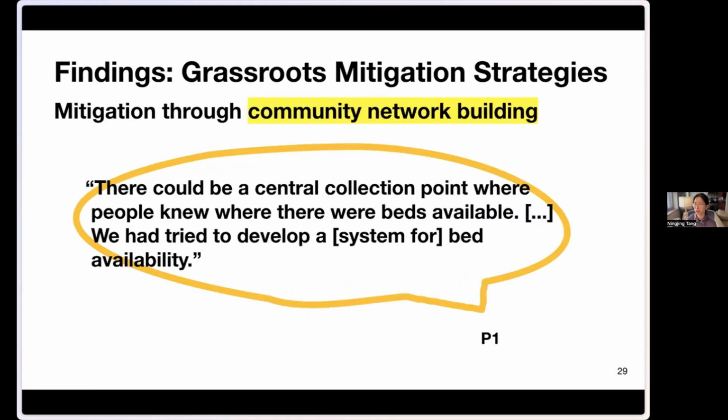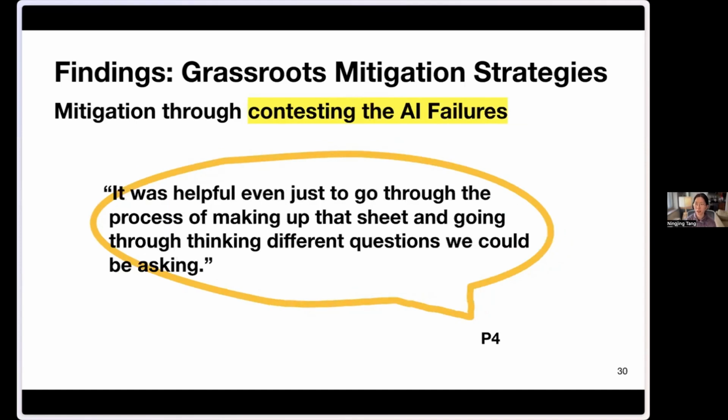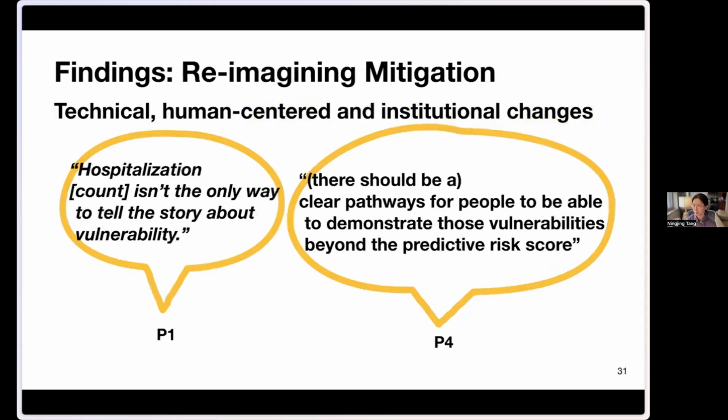Also, they mentioned there are a lot of community network building efforts going on, and they are actually developing an alternative assessment tool to contest the AI failures. There's also some very creative reimagination about how this system can be better, or whether we should rely on AI to describe an individual's vulnerability.